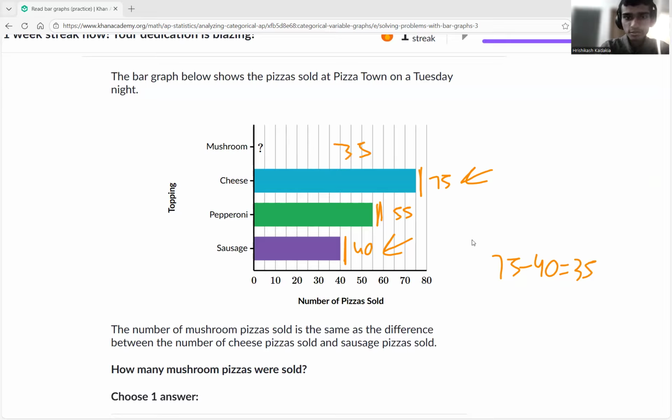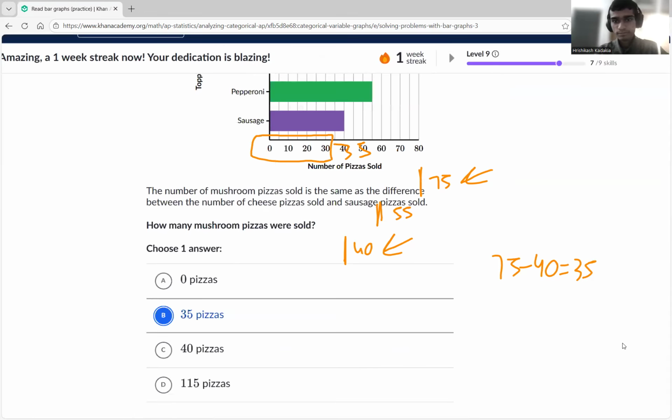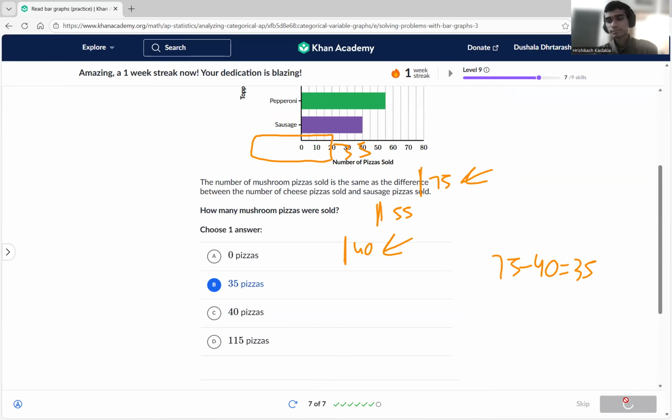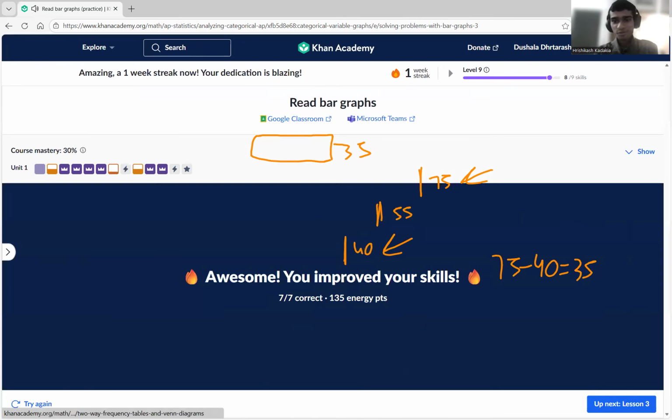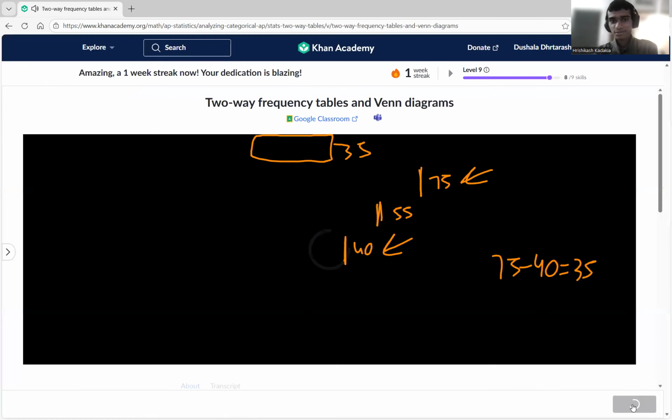So if you grab that, that's going to about fill here like that, something like that, about here. So yes, we'll say it's about 35. Awesome. Okay, well, let's do the next lesson.